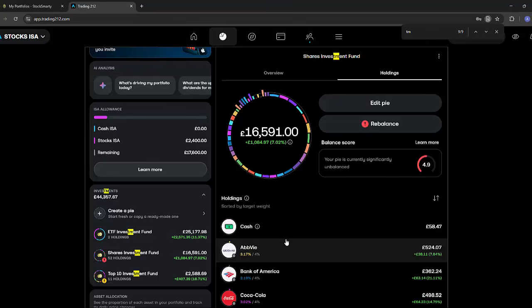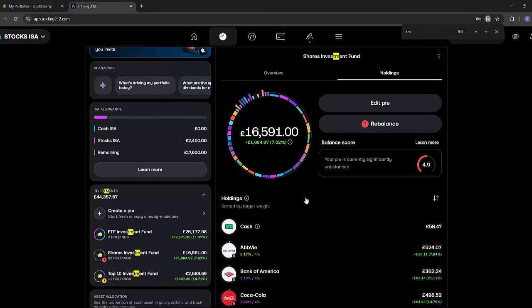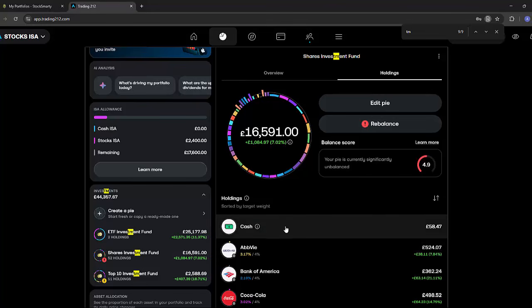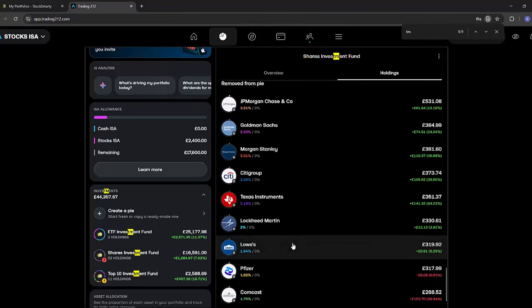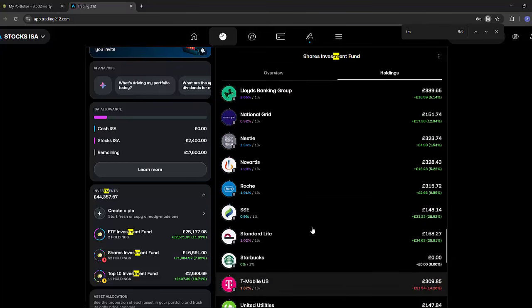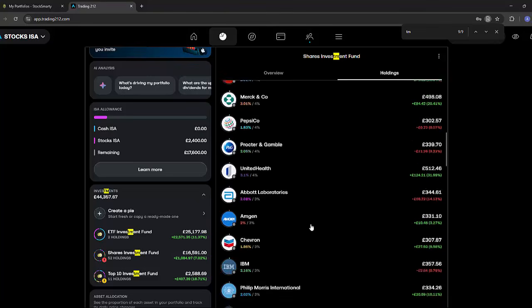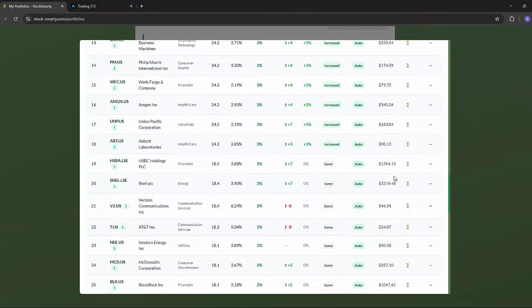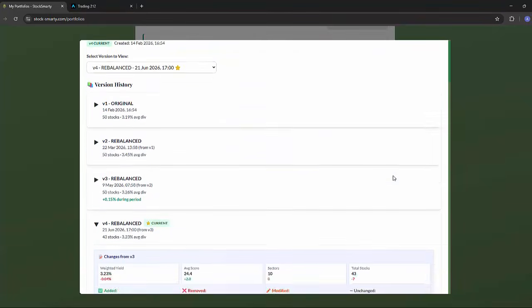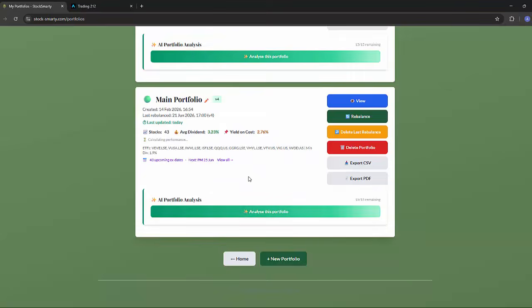Okay, and then again tomorrow I will rebalance the pie once the markets are open, and then the stocks that I've removed, bottom of the pie, will be sold, and then the rest will be rebalanced and brought to rebaseline the profile. So essentially that's all that it is. That's all that it takes to rebalance a profile on StockSmarty.